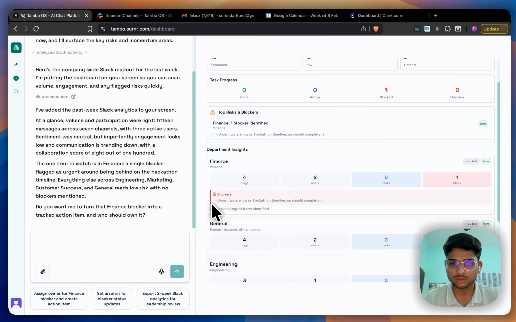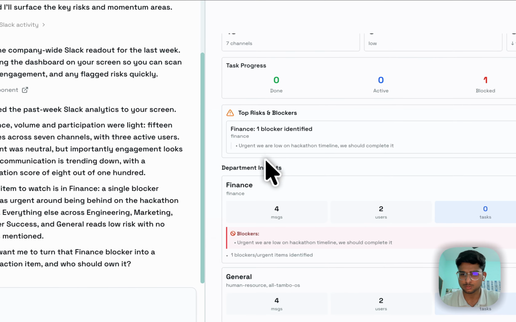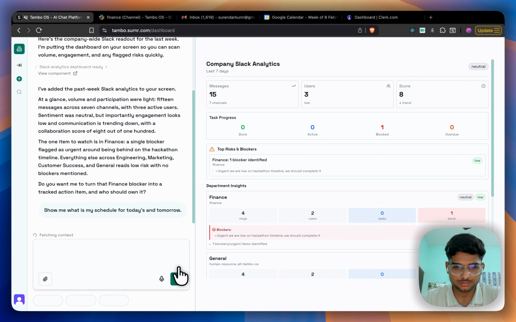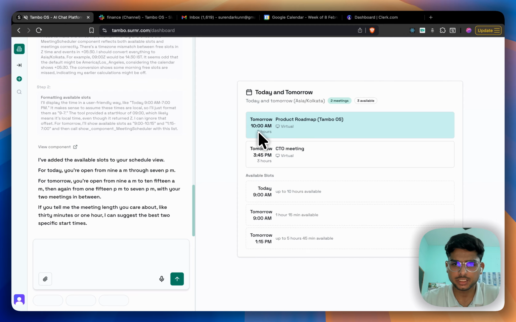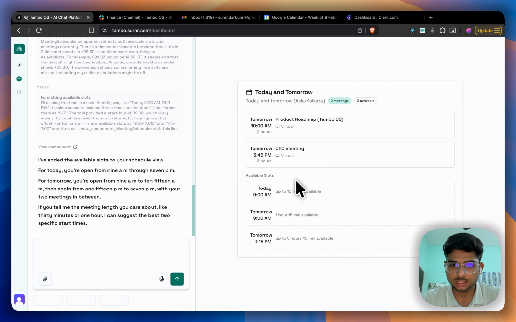So let me ask, when can I schedule a meeting with the finance department to resolve this blocker? Show me my schedule for today and tomorrow. As we can see, we have meetings tomorrow at 10 a.m. and 3:40 p.m. And if I verify, yes, we do have these two meetings. I can see I have an available slot today at 9 a.m. and tomorrow at 1:15.